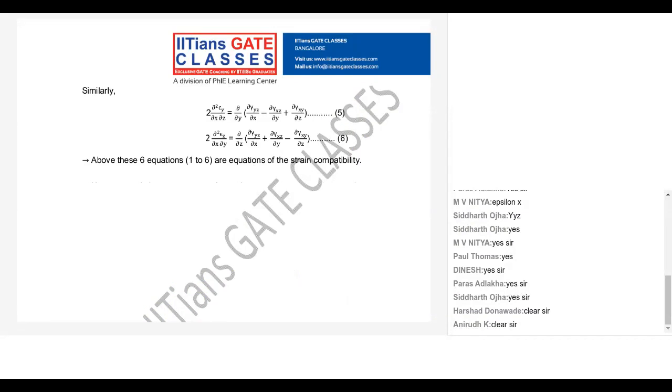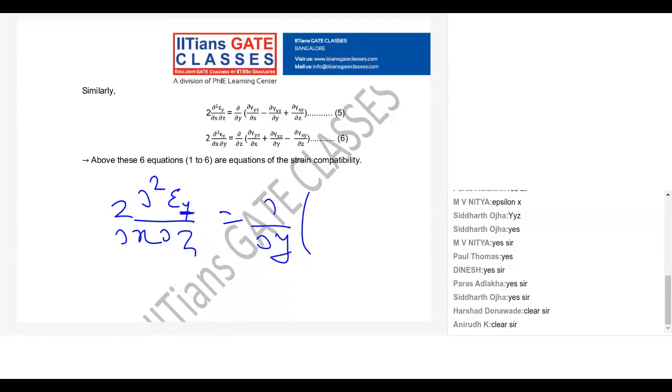How can I write the 5th and 6th? I will give the trick. First it is 2, then ∂² epsilon y. It is epsilon y, so x and z will come. Since it is y, the first term will be positive because it is in y direction, right?